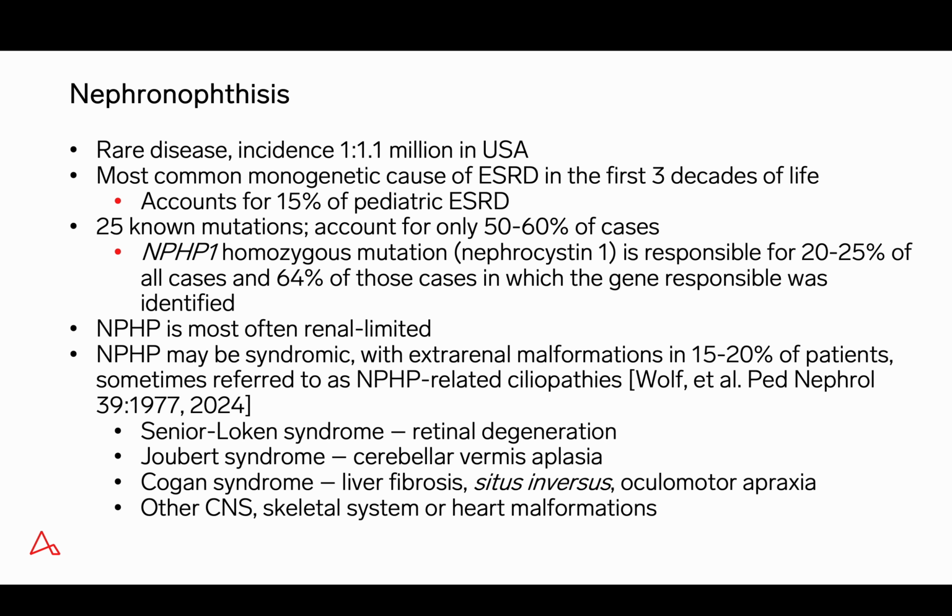If we begin with nephronophthisis, this is a very rare disease. The incidence is 1 in 1.2 million in the United States, although there is geographic variability. It is the most common monogenetic cause of end-stage renal disease in the first 3 decades of life, accounting for about 15% of pediatric end-stage renal disease. It is a complex disorder. 25 mutations are currently known, but these only account for 50 to 60% of the cases, so many more mutations will likely be identified in the future.